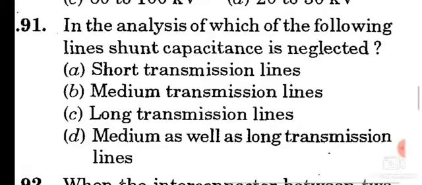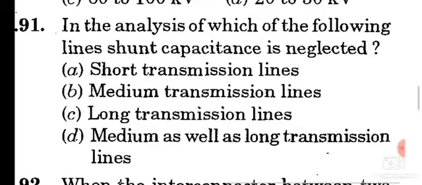Question number 91. In the analysis of which of the following lines is shunt capacitance neglected? Option A is correct: short transmission lines. Here the shunt capacitance is to be neglected.